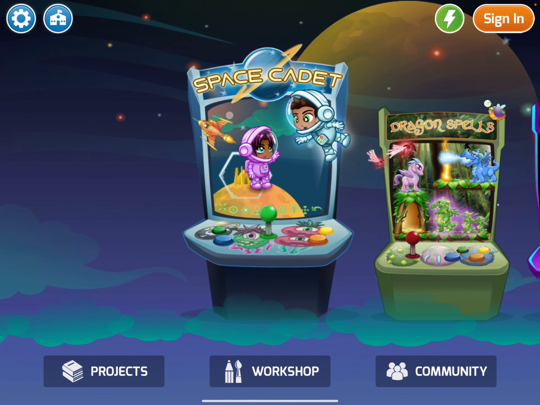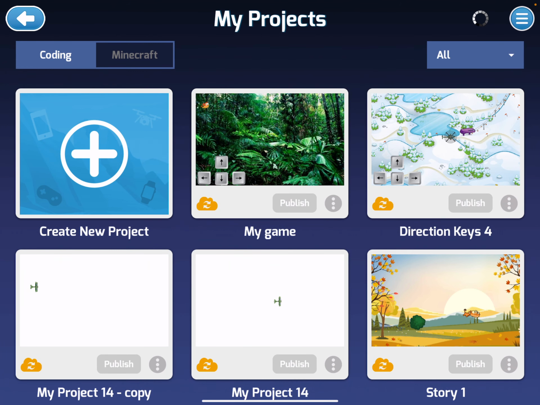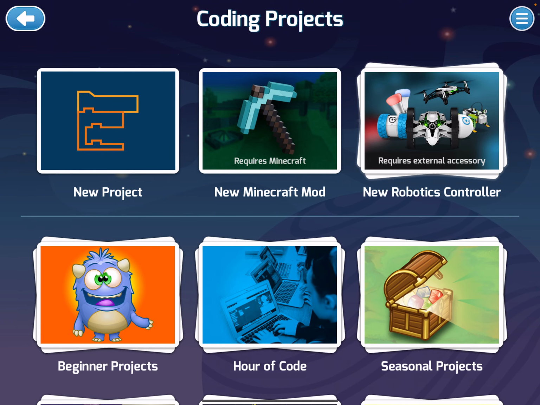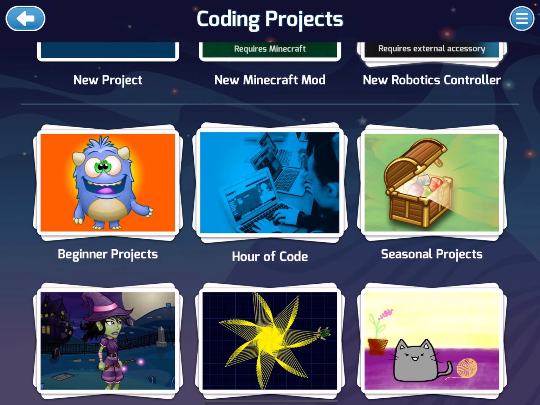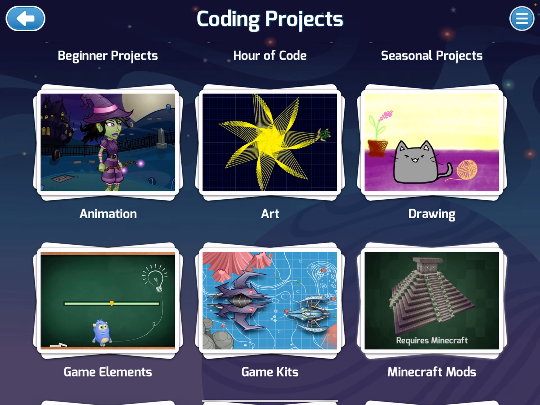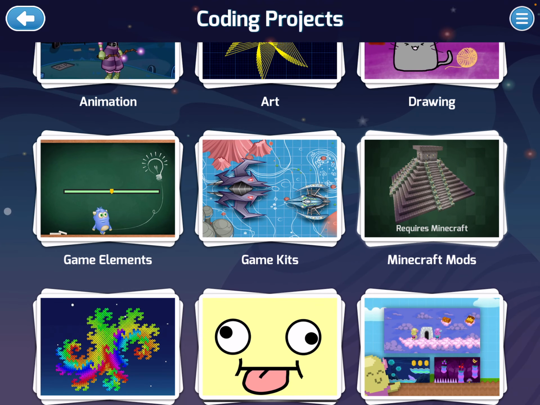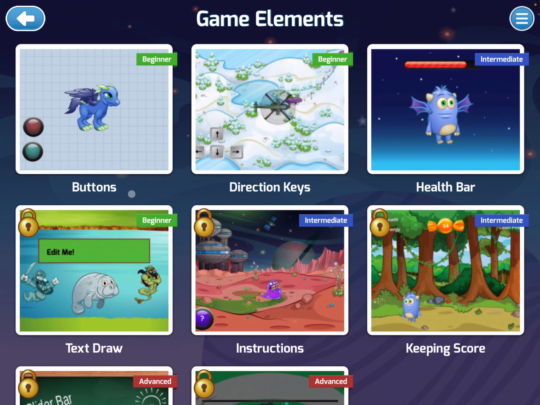And I'm now going to click Projects. Now in this case, I'm going to create a new project, and I'm going to scroll down the page until I see this one called Game Elements. Now this is a really good starting point for a game, so I'm going to click that, and I'm going to choose this next one, which is called Direction Keys.